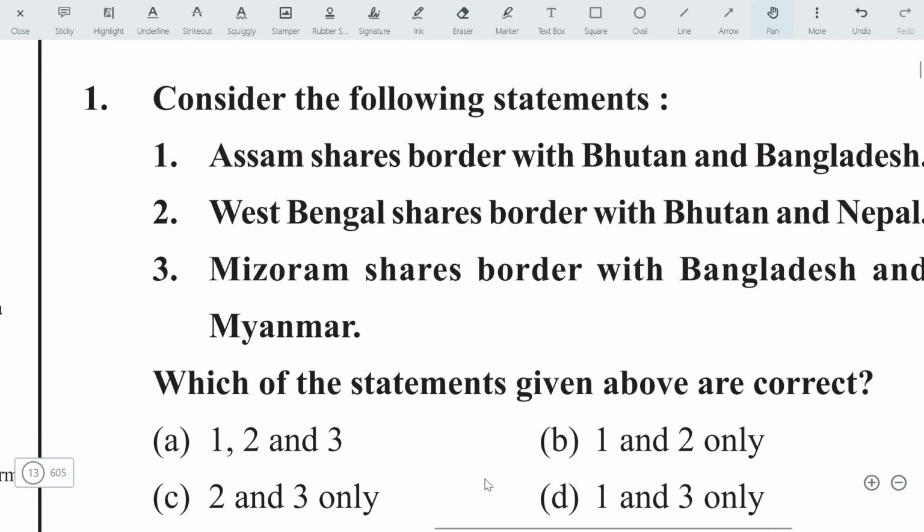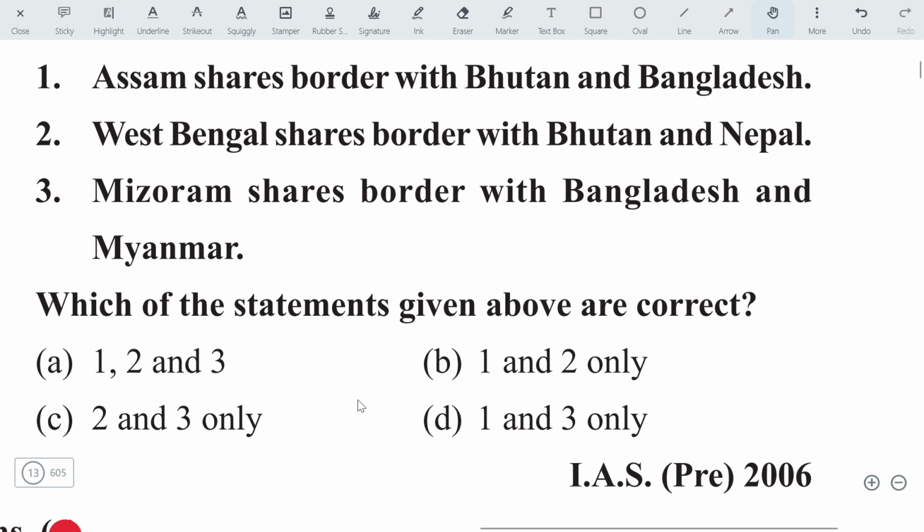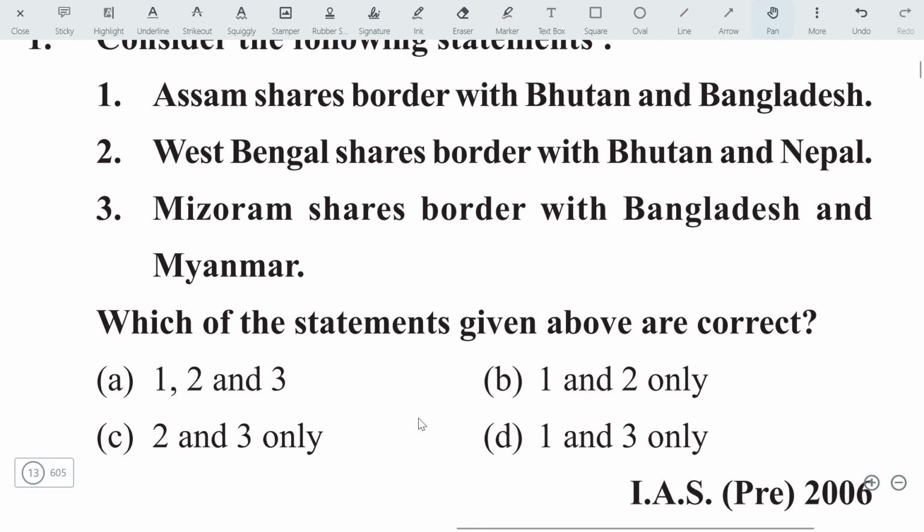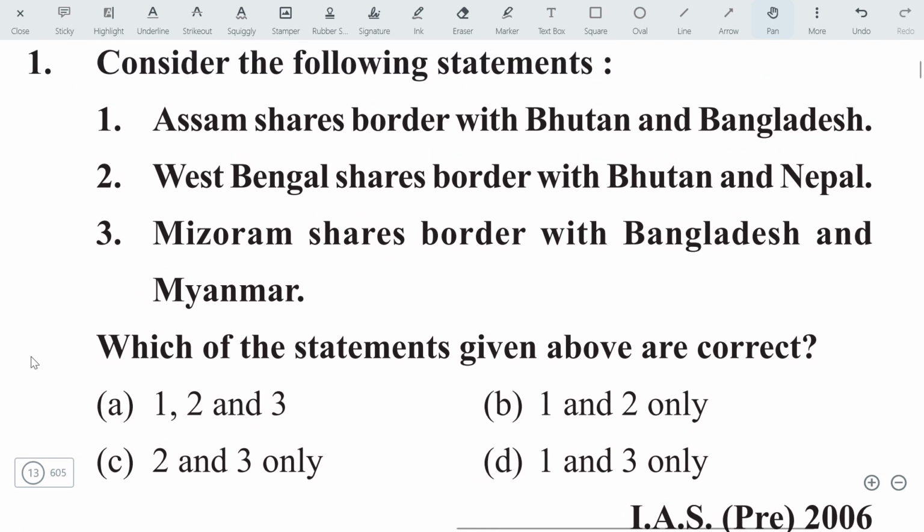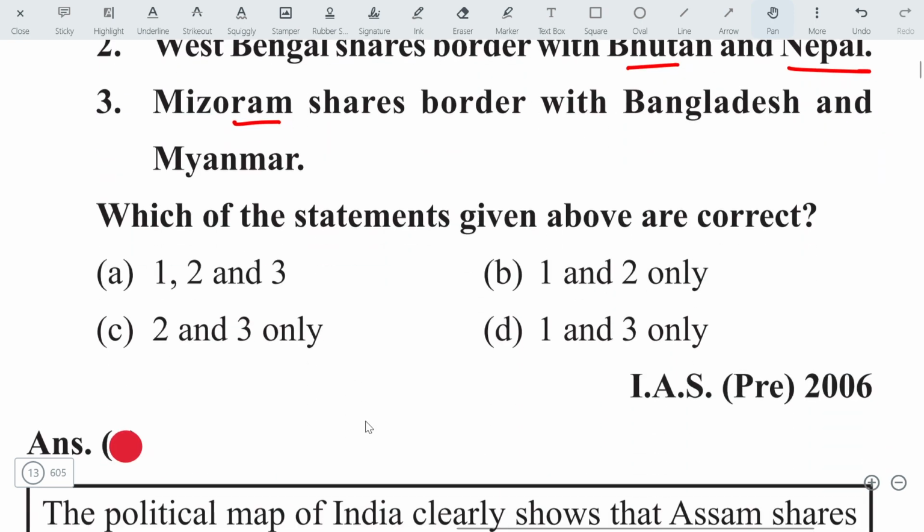The first question has been asked in the IAS prelims examination 2006. Let's check out the statements. Assam shares border with Bhutan and Bangladesh. Is that true? Yes, it is true. West Bengal shares border with Bhutan and Nepal. Next: Mizoram shares border with Bangladesh and Myanmar. What will be the answer?